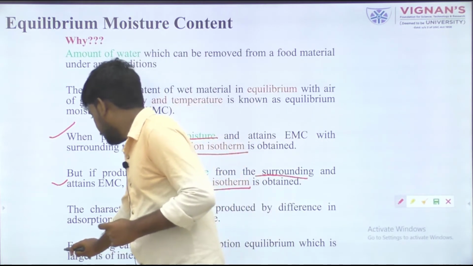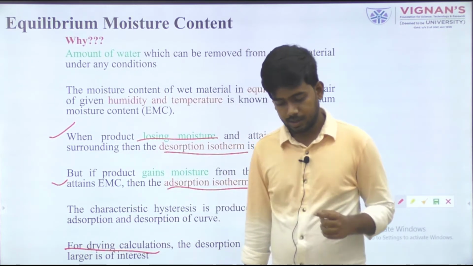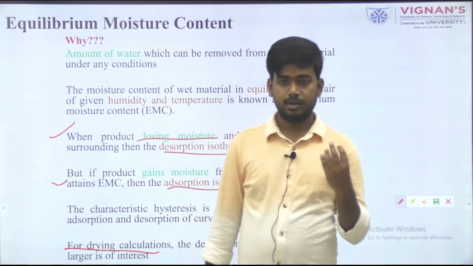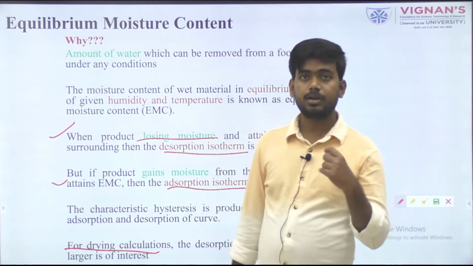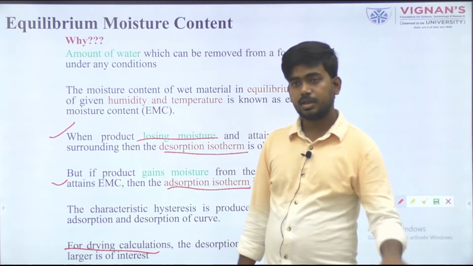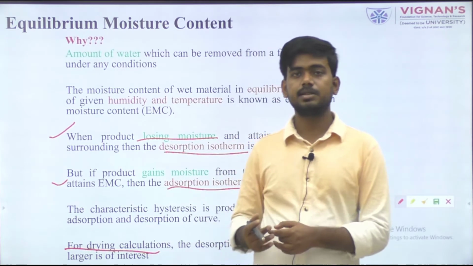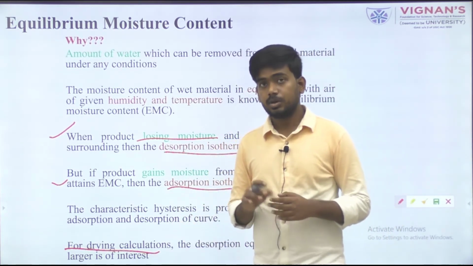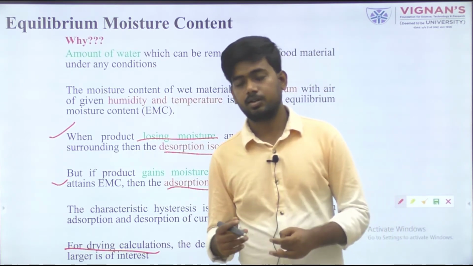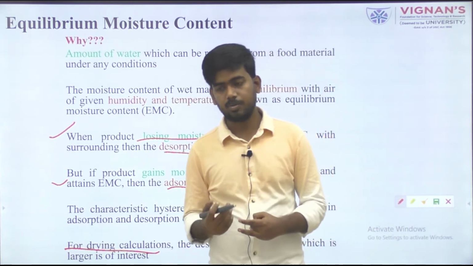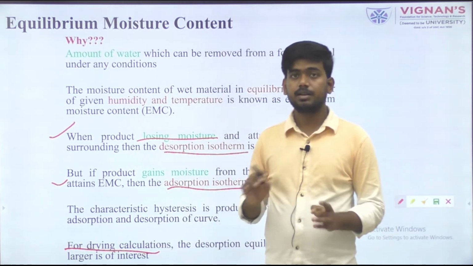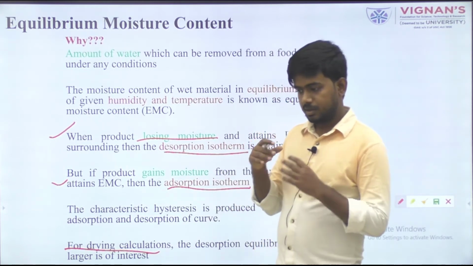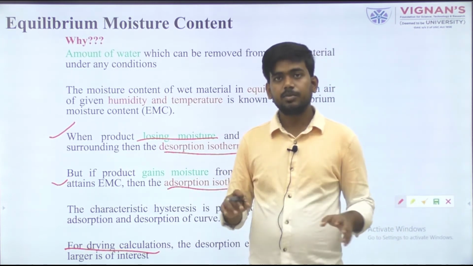Where is it used? In drying calculations, if we need to calculate the drying time, how much moisture content is removed, and what the equilibrium condition is up to a certain temperature, say 40 degrees Celsius, 50 degrees Celsius, 100 degrees Celsius, after that moisture cannot be removed. When you are solving this type of problem, equilibrium moisture content is required to know how much moisture can be freely removed, and after that it cannot be removed.